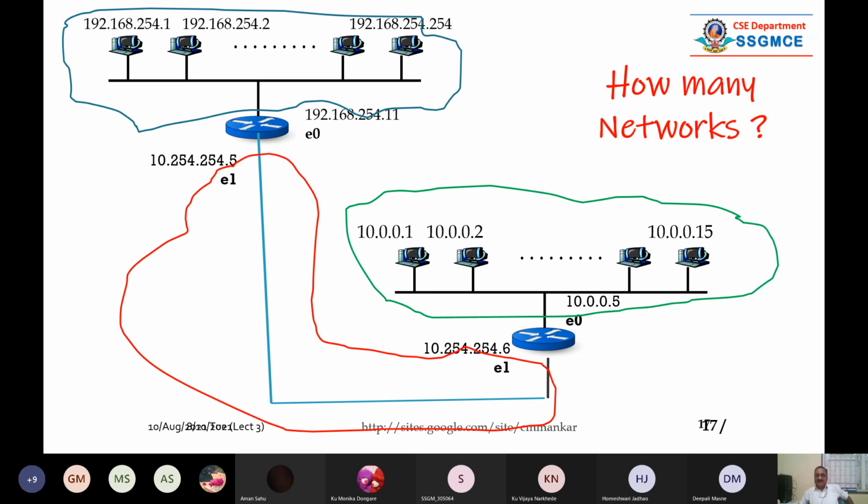Tomorrow we shall see what a network is, what a subnet is, and what the different components are. I will talk with you about this diagram, and then we shall understand how many networks there are in it. You just try to think how to say that there are 3 networks or 4 networks, and how to say that I am in this network and not in that network. How to understand this is what we are going to cover in tomorrow's session.